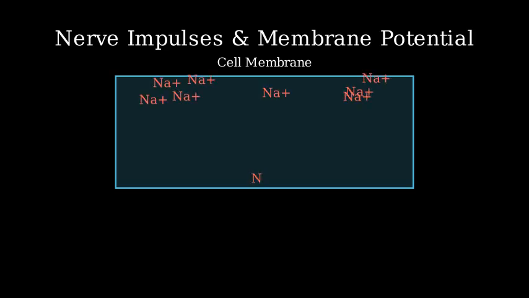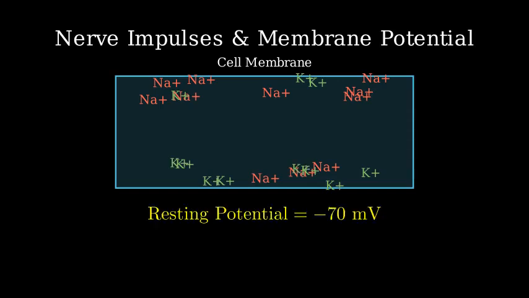At rest, there are more sodium ions outside the cell and more potassium ions inside. At rest, the inside of the cell is negatively charged compared to the outside, creating a resting membrane potential of about negative 70 millivolts. When a nerve impulse occurs, the membrane becomes temporarily depolarized. Sodium channels open, allowing sodium ions to rush into the cell.